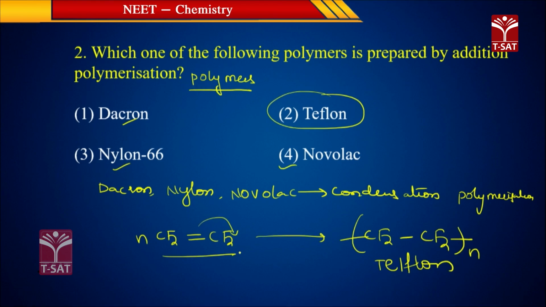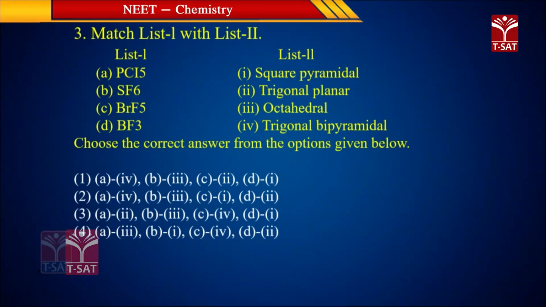Between one CF2 and another CF2, a bond is formed by breaking the pi bond. So this is an addition polymer. Teflon is an addition polymer. Remember, you have to remember the type of polymerization here. Dacron, nylon 6,6, Novolac are condensation polymerization. Okay.